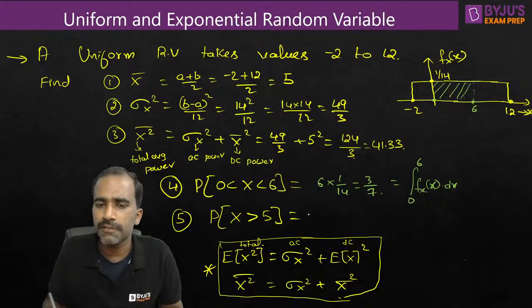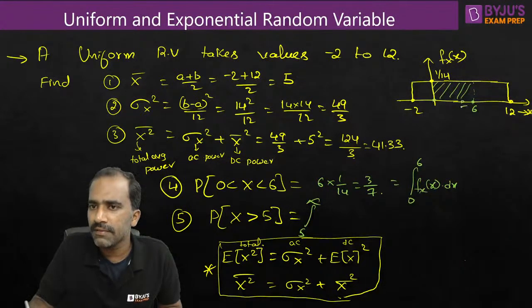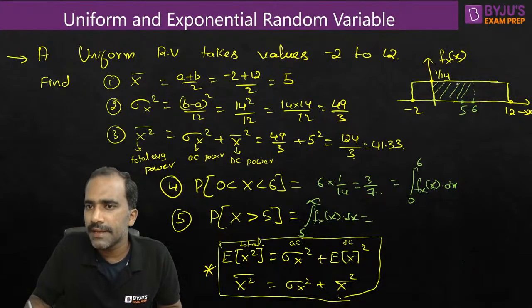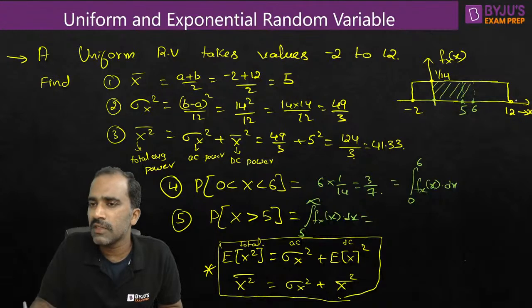Next one, how about P of x greater than 5? X greater than 5 means you are interested in the values from 5 to infinity. Add up the probabilities of the random variable from 5 till infinity. What is the area from 5 to infinity? From 5 to 12 only we have non-zero area. After 12 there is no area. So from 5 to 12, what is the area?